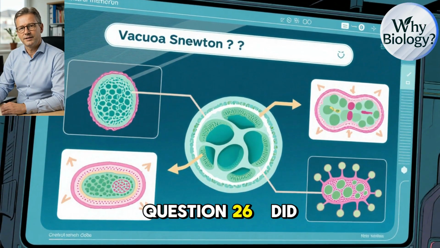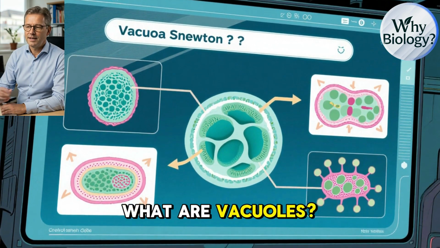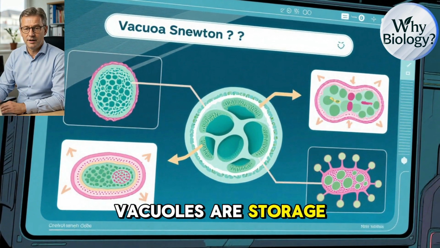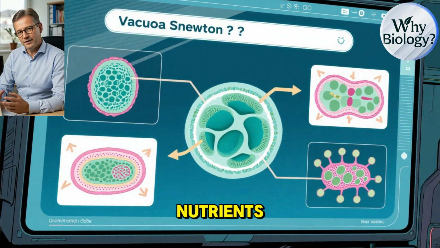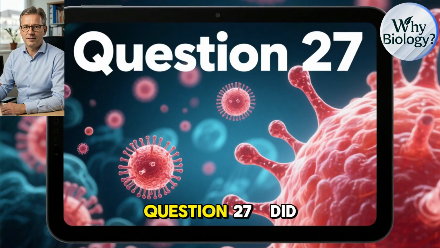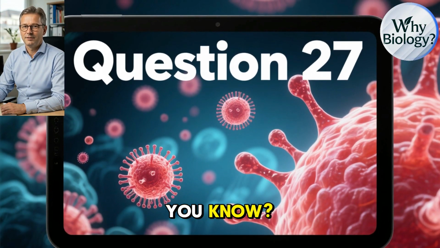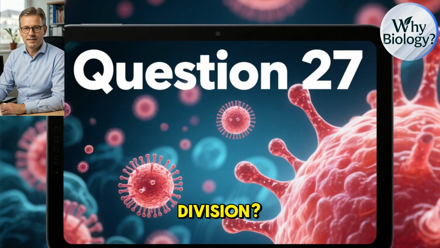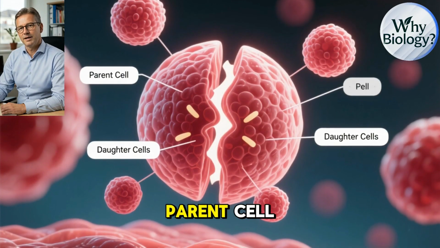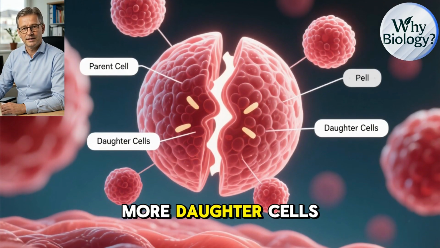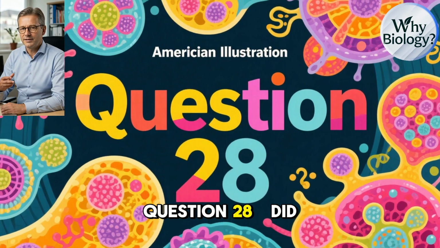Question 26. Did you know? What are vacuoles? Vacuoles are storage organelles that hold water, nutrients, and waste products. Question 27. Did you know? What is cell division? Cell division is the process by which a parent cell divides into two or more daughter cells.